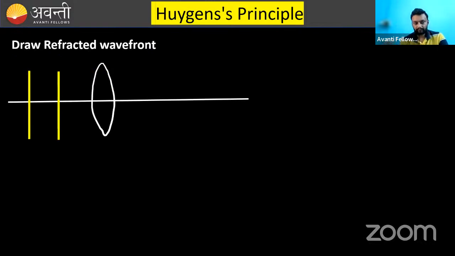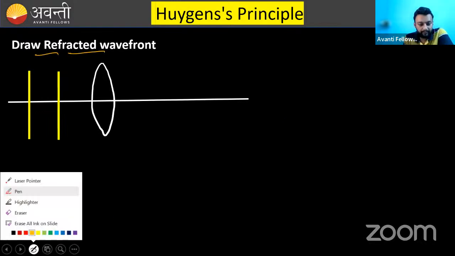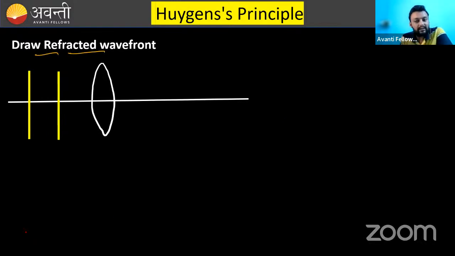That's on your screen. This is a very important question. The question says this is a convex lens and a plane wavefront is incident on it. Draw the refracted wavefront. The method of doing it is very simple.